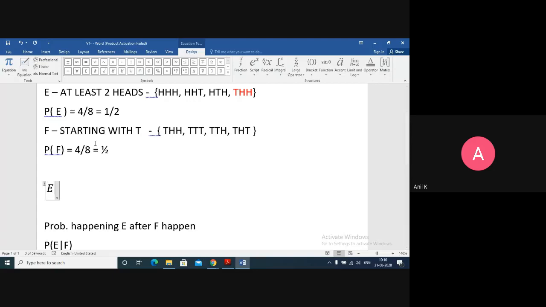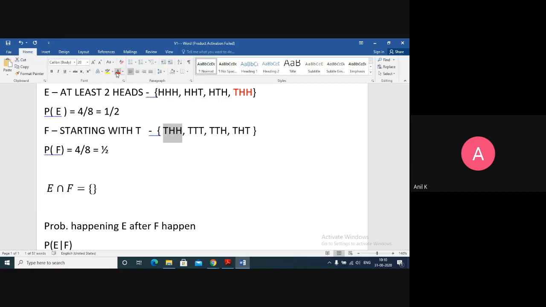The common elements of E and F will be only TH, which is there in both of them. So it will be TH.